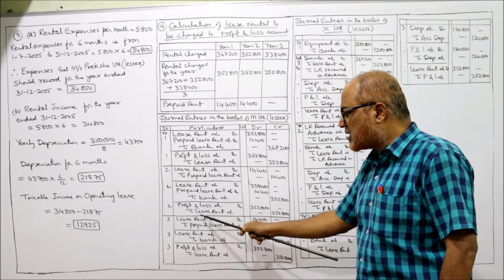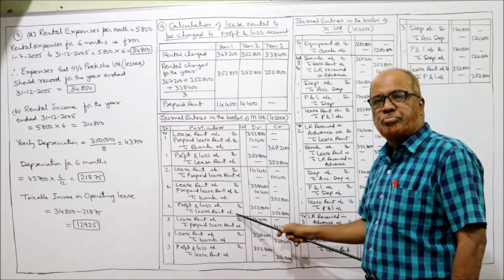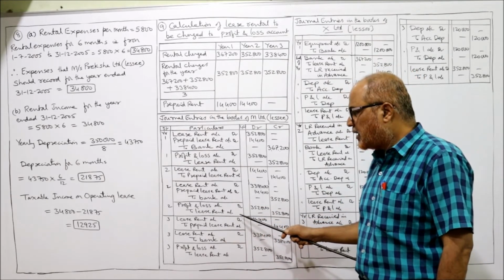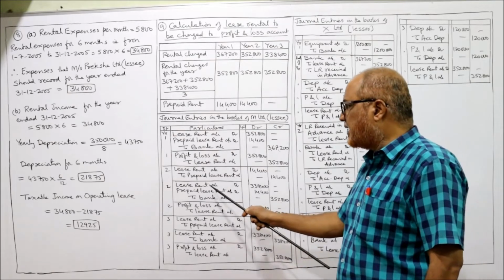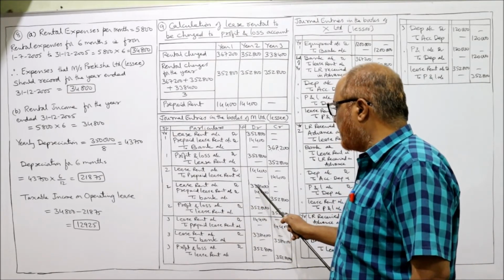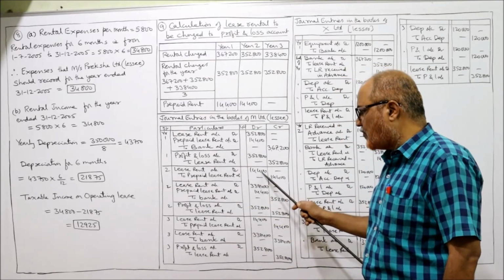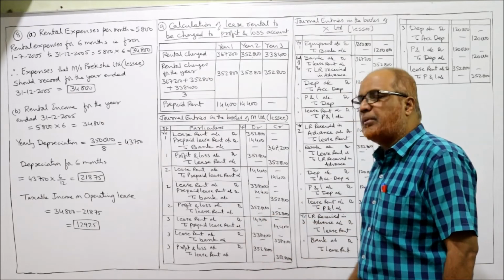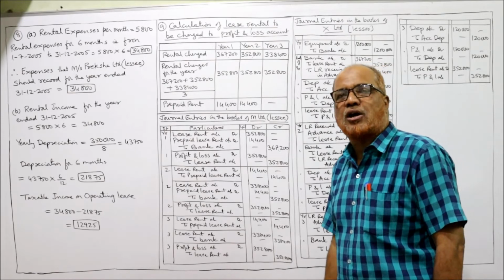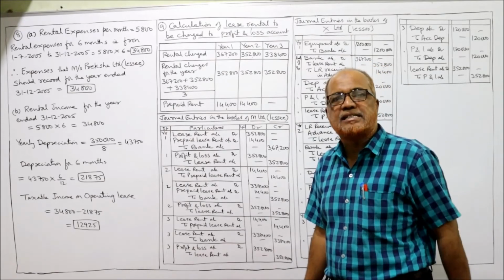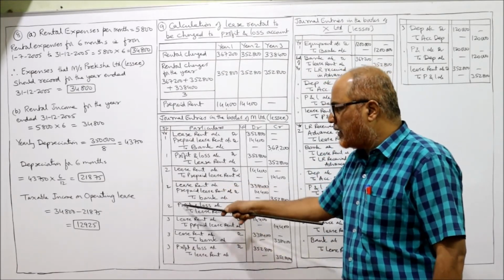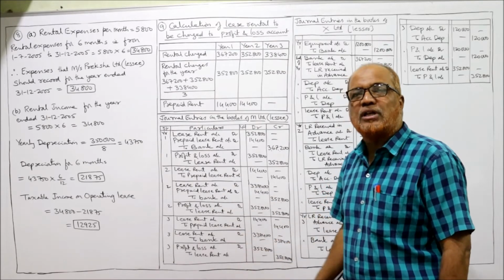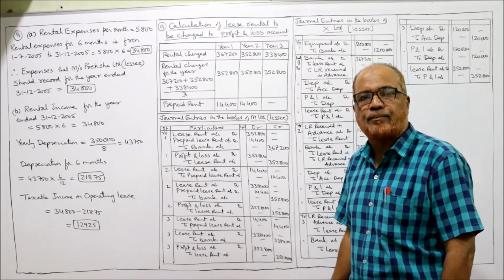Now profit and loss account debit to lease rent. The lease rent debited how much? 3,38,400 plus 14,400, 3,52,800. This 3,52,800 will be transferred to profit and loss account. P&L account debit to lease rent transfer. So 2 years completed. Now I am coming to the third year, the final year.